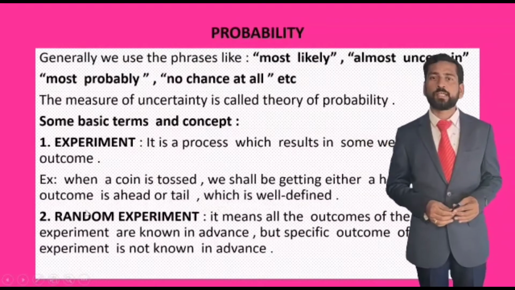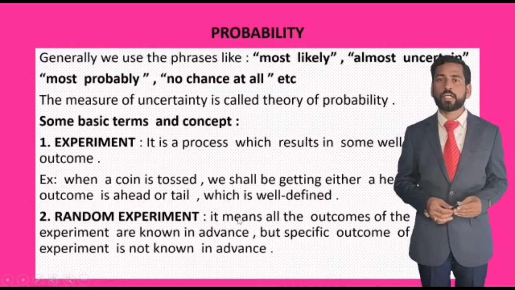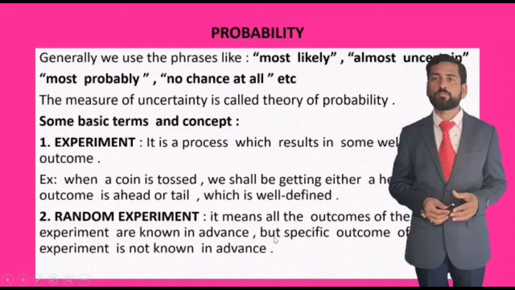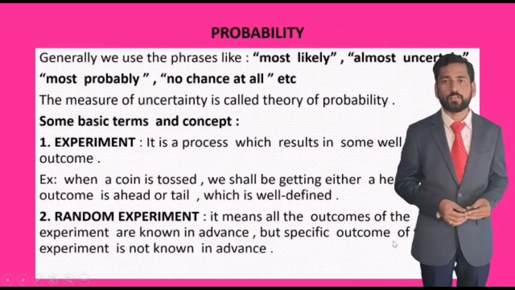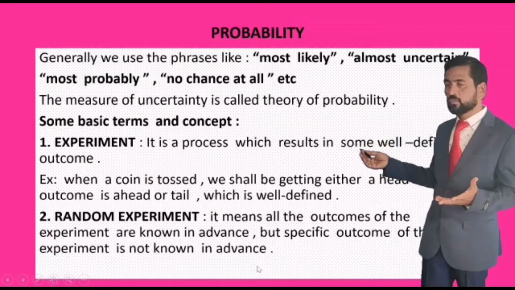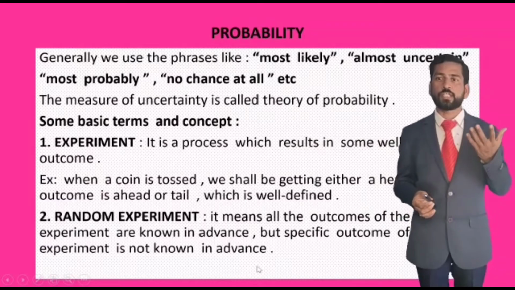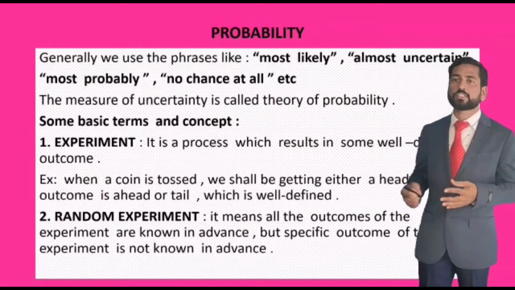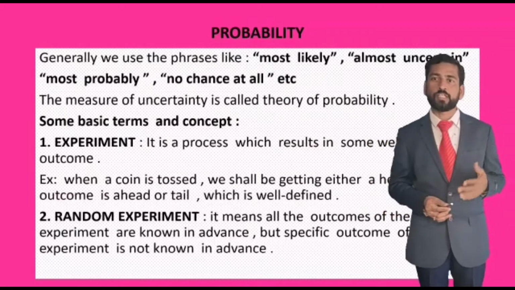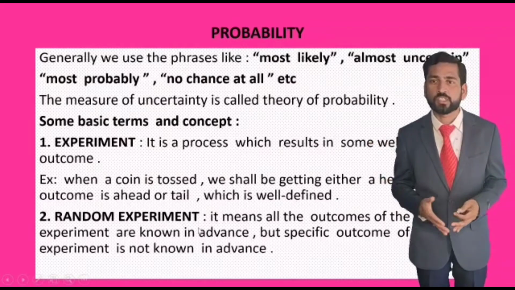Second one, random experiment. It means all the outcomes of the experiment are known in advance, but the specific outcome of the experiment is not known in advance. We toss a coin, we know we may get head or tail, there is uncertainty, but specifically whether we get head or tail we cannot guess. That we call a random experiment. In advance we cannot guess the specific outcome when an experiment is conducted.